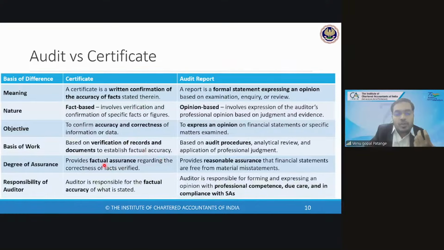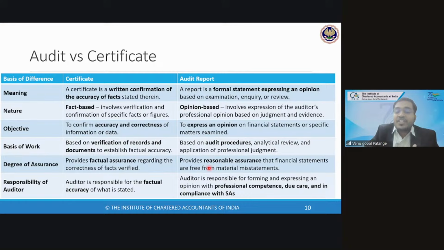Here you are giving factual assurance, which is very nearer to absolute assurance, so your assurance is going close to 100%. But in an audit report, because we are using sampling, because there are limitations to our audit, we are only giving reasonable assurance. It is a high level of assurance. So this is how we need to differentiate between certificate and audit report.